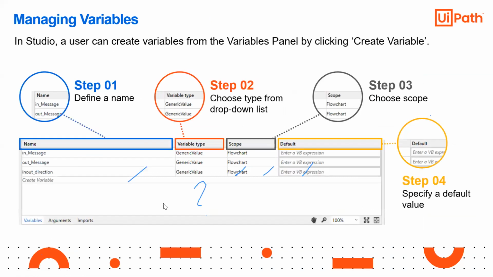So in step 1 here you have to define a name. Click create variable, click define a name. Then from the drop down menu you have to choose. You have already seen this step. Then we can define what the default value is, then what the scope is, right?